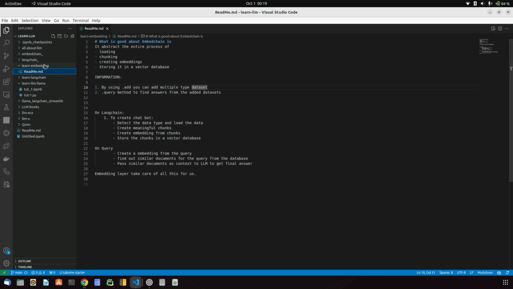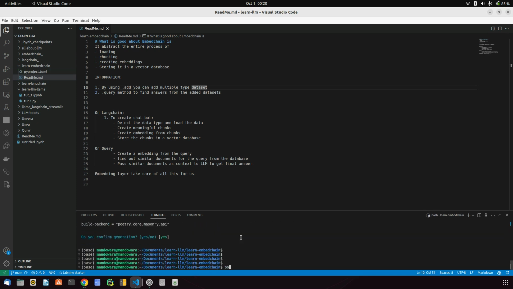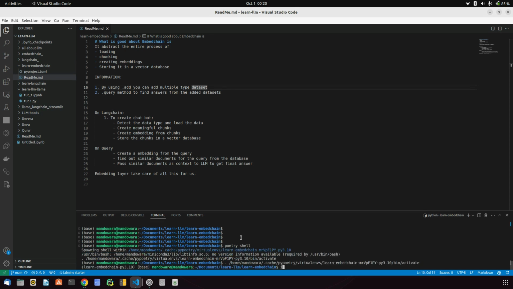So let's understand how we can install it. Go to the terminal as usual, cd learn embed chain, and run poetry init to initiate Poetry. Then poetry shell to activate the environment. And now poetry add embedchain.